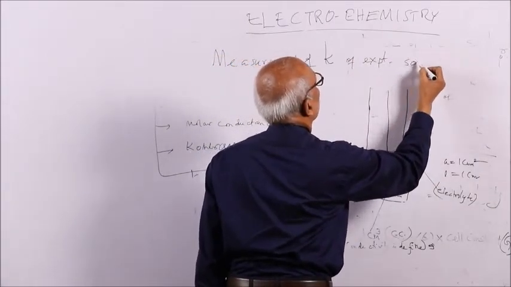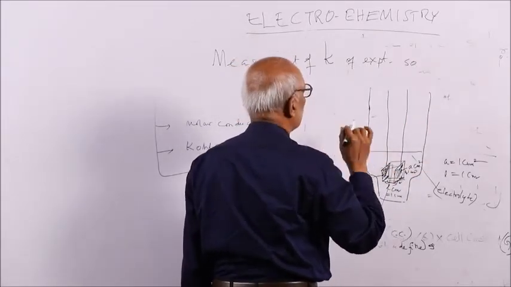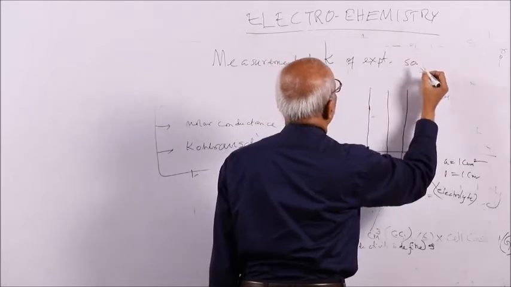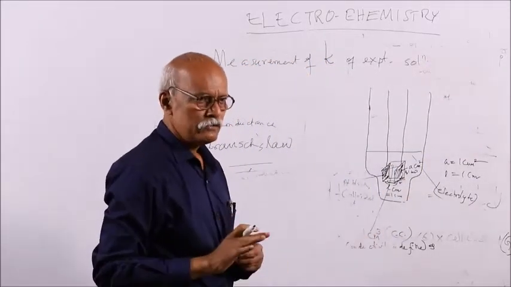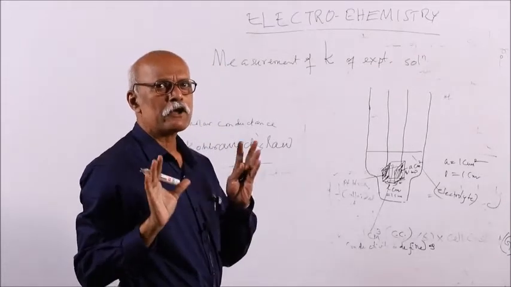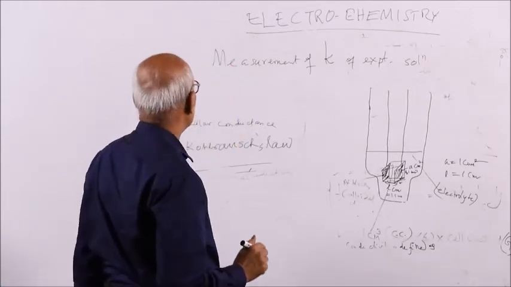Suppose today you are given 3 water samples and asked to find out the specific conductance. How can you measure it? The solution given to you is the experimental solution.